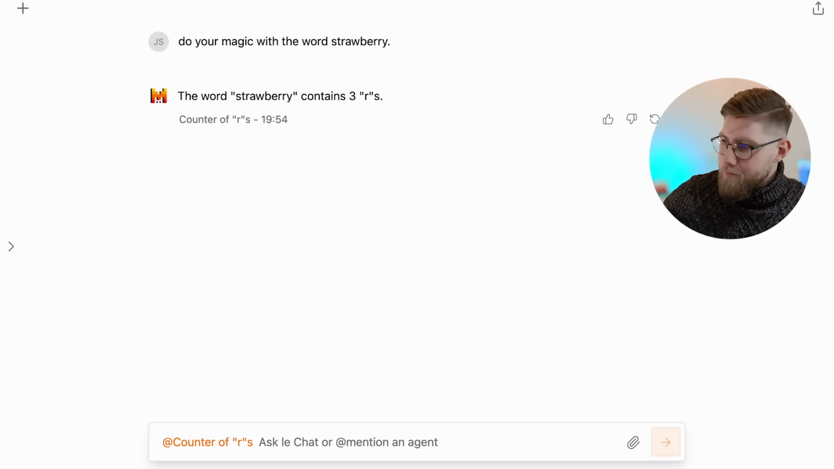And now automatically, this agent is called. Sure, the word strawberry contains 3 R's. This is correct. And this is very impressive because what this allows you to do is create these task-specific agents which you can then use through the chat so that they can help you on a given task. And this combined with the Canvas option, I think, can be very, very powerful.